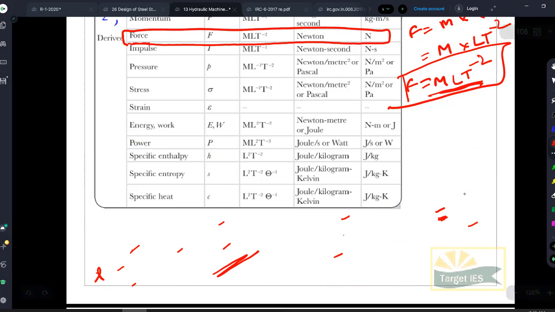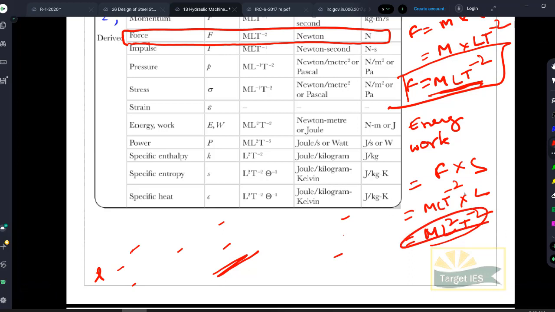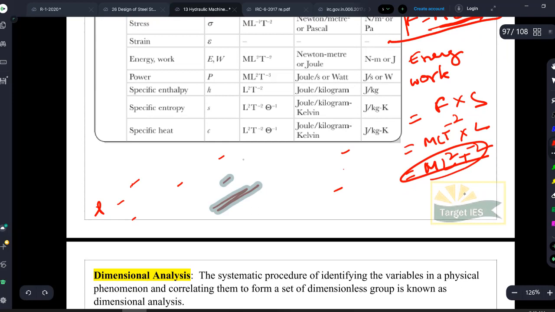Energy or work done, energy and work done are one and the same. It is nothing but force into distance, right? Force into distance. So I can write m l into t to the power of minus 2 into l. So it will be m l square t to the power of minus 2. This is the dimension for my energy or work done. So what is your specific enthalpy? It is nothing but work done per unit weight.